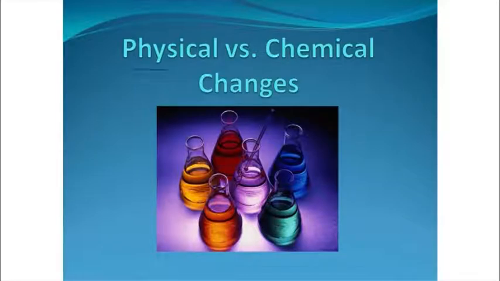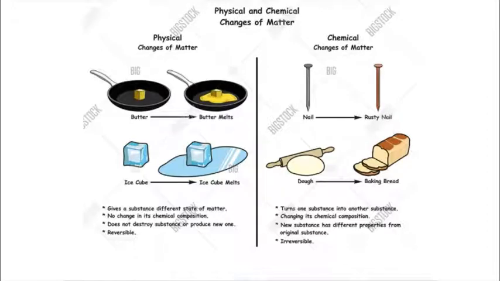In a physical change, there is no possibility of getting a new product. But in a chemical change, at the end of the reaction, we usually get a new product. Now let us have a few examples for physical change and chemical change.